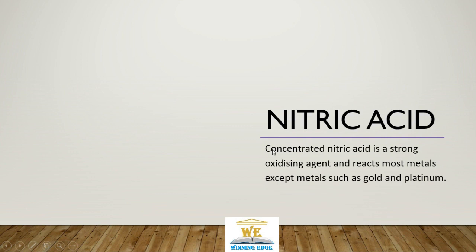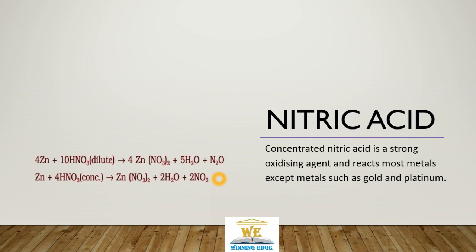Concentrated nitric acid is a strong oxidizing agent and reacts with most metals except gold and platinum. It reacts simply with zinc to make zinc nitrate.